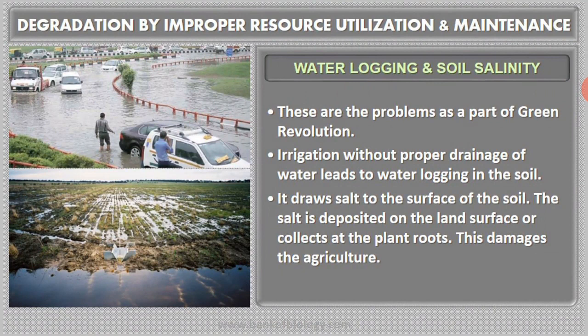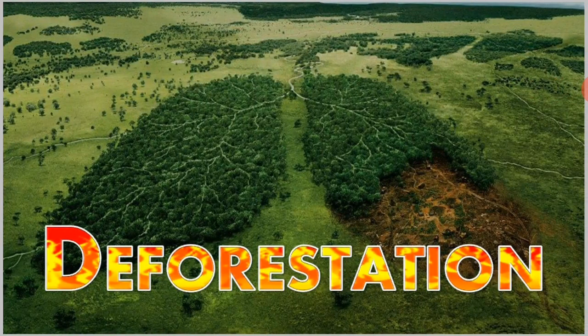In the picture you are seeing, that is the lungs. The trees are grown in the form of lungs. A part of the area on the right side you are seeing, a part of this, the trees are cut. That is nothing but deforestation. So deforestation is nothing but the conversion of forested area. Earlier it had forest, but now it has been converted into a non-forested one.